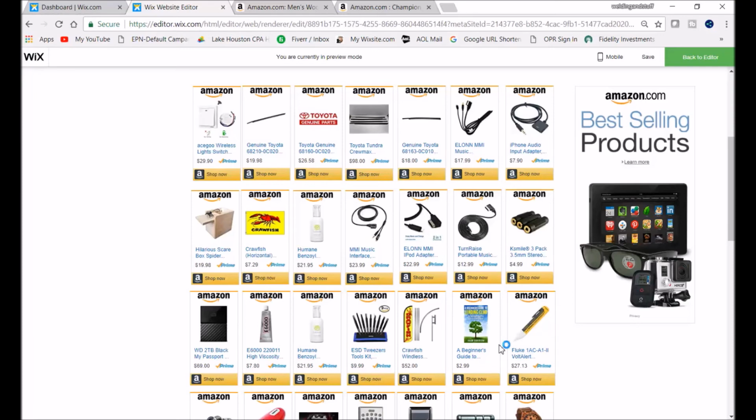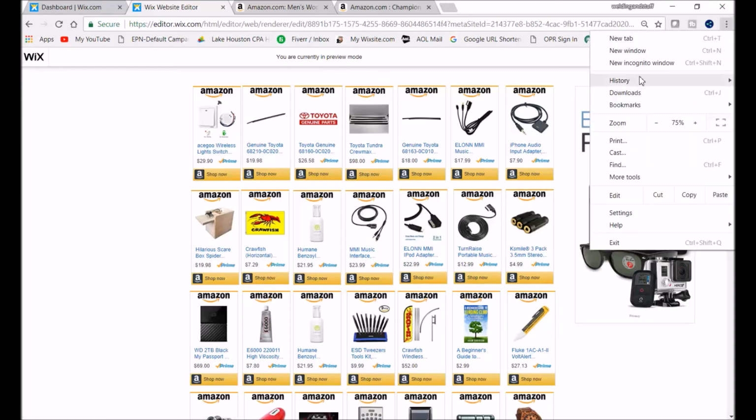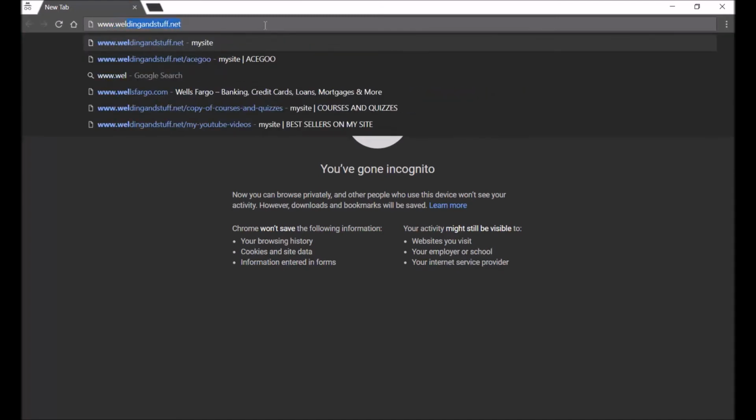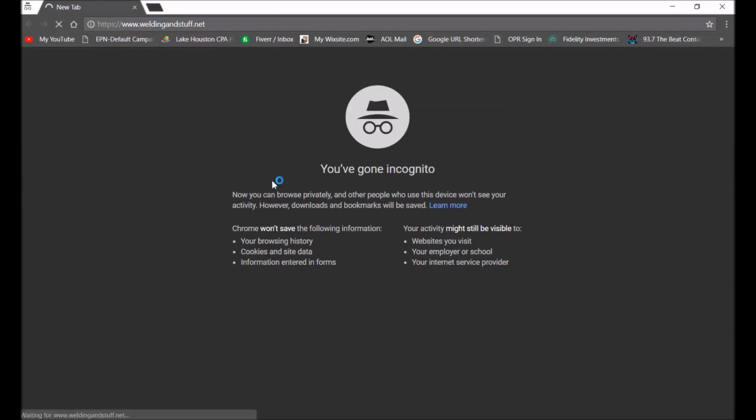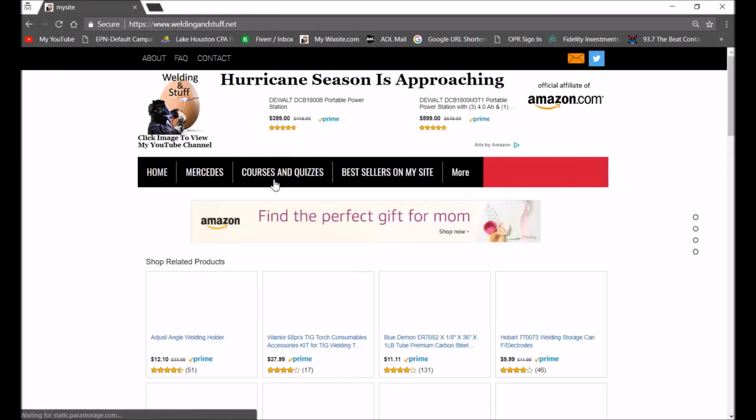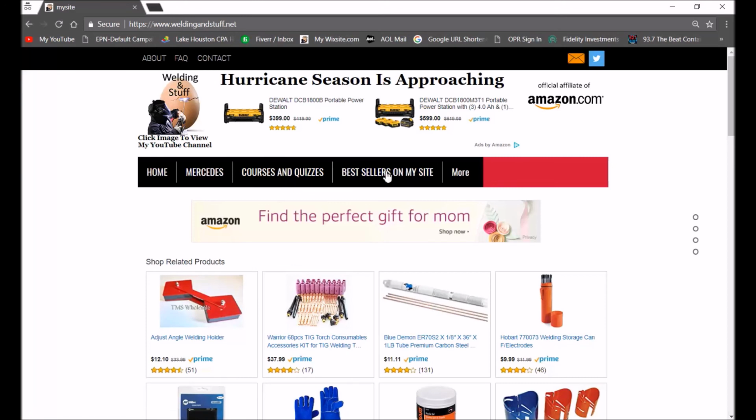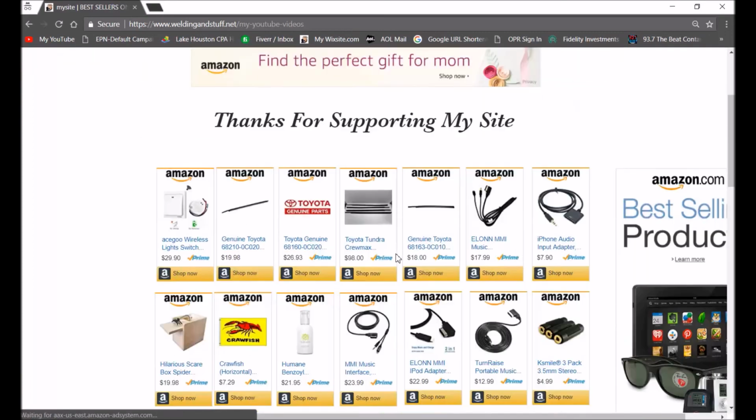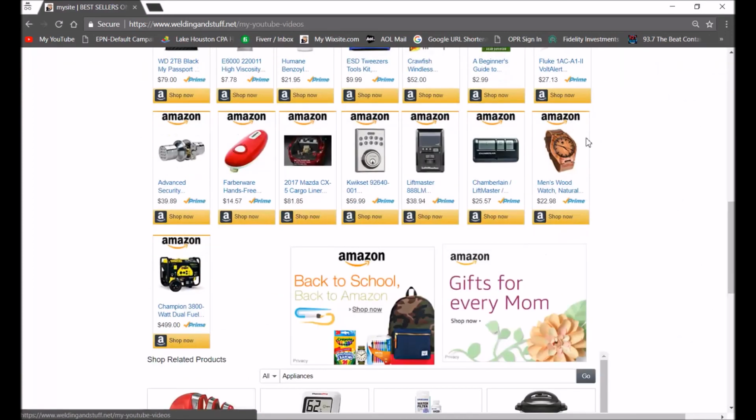So let's go to a new window and just see how this website looks in incognito. So I'm gonna type in www.weldingandstuff.net, and we're gonna click up here on the top on my best sellers. And if you scroll down, you would notice that the watch and generator were added. So that's all to it.